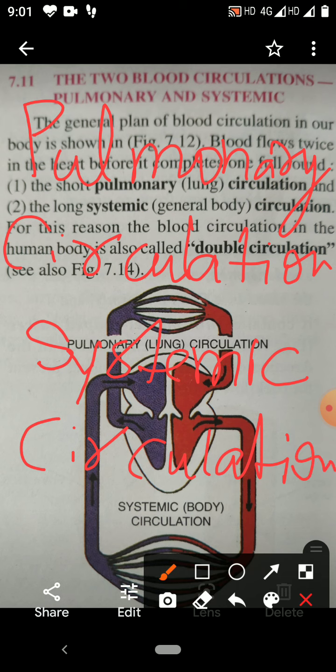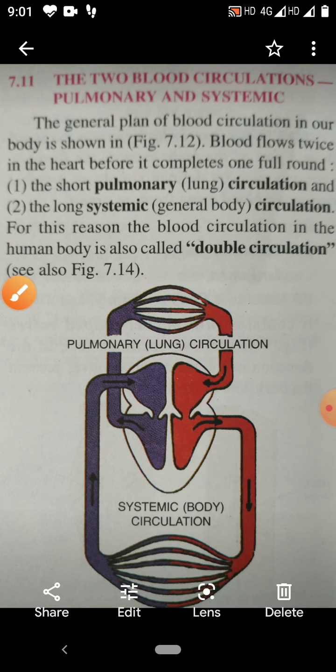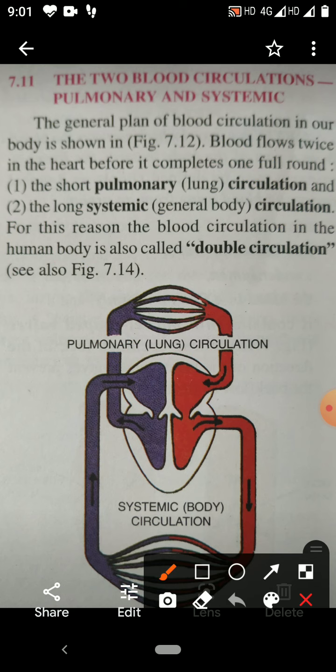So what is pulmonary circulation and what is systemic circulation? That you have to know. You have studied the right ventricle. The right ventricle of the heart contains deoxygenated blood.